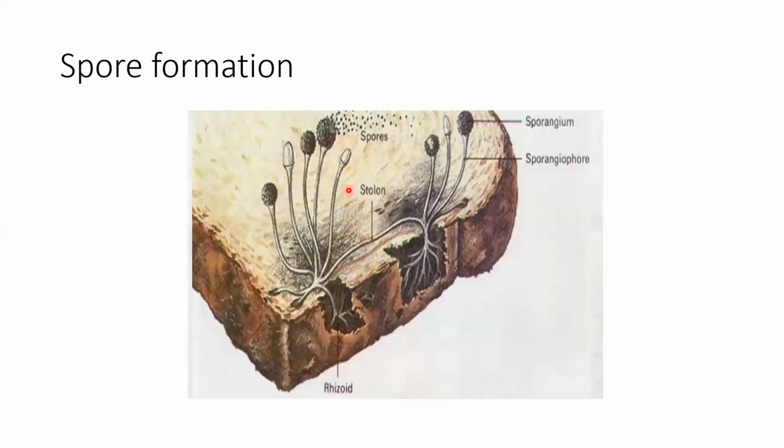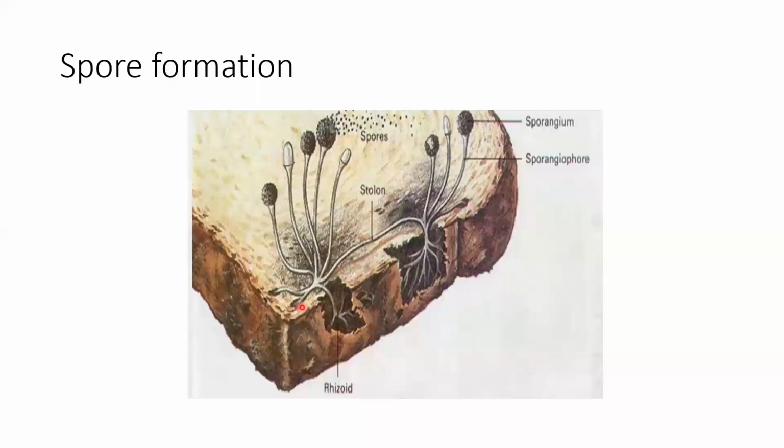That's why I have given here the example of a fungus, a bread mold. All of you must have seen this bread mold one or other time in your life. So how does this bread mold spread?